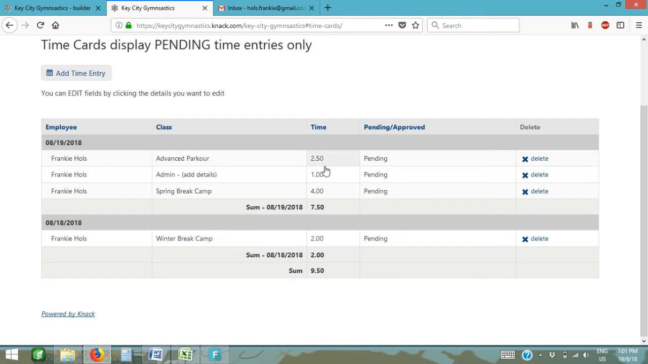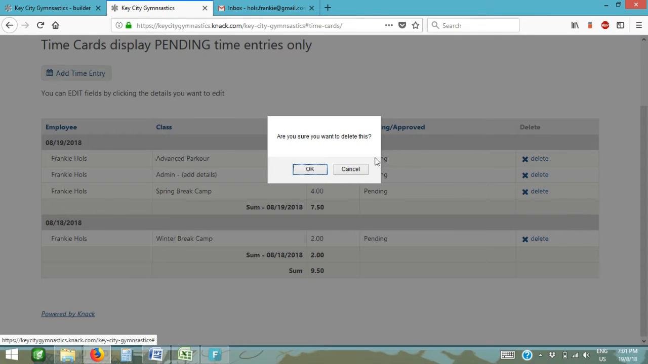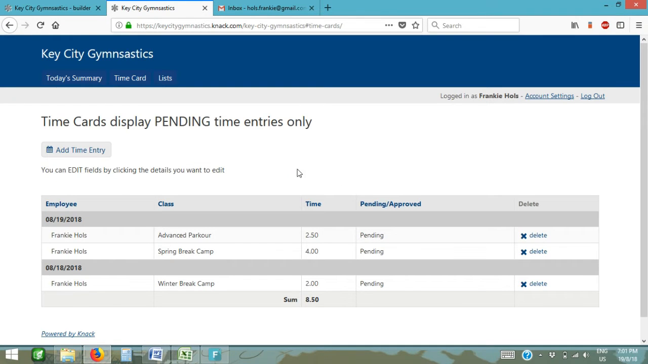On this screen, I also have the option of deleting. So if I want to delete an entry, here's where I can do that. Yeah, so that's that one.